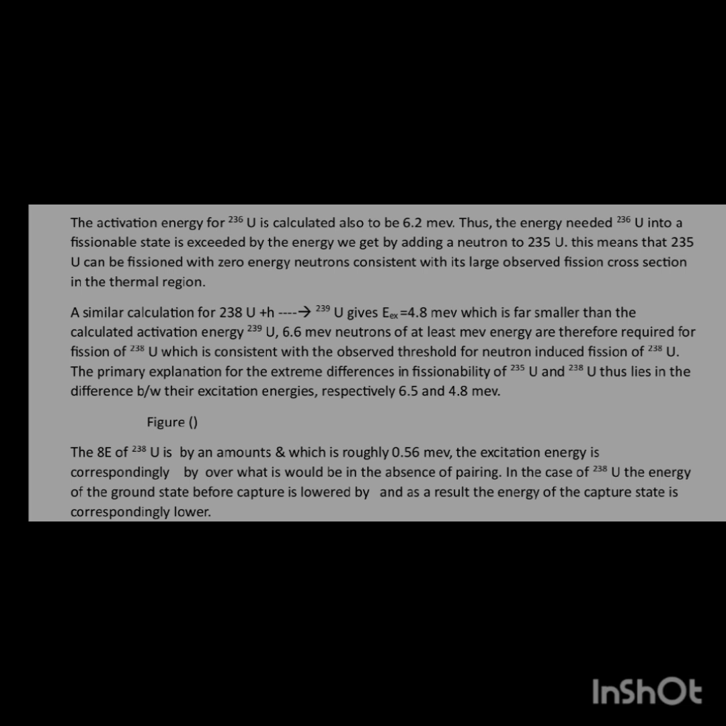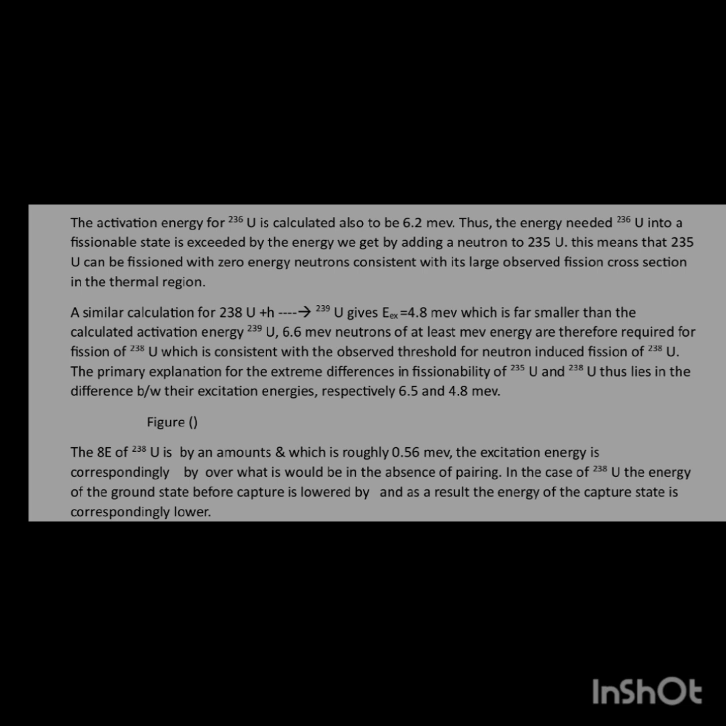The activation energy for uranium-236 is also calculated to be 6.2 MeV. Thus, the energy needed to excite uranium-236 into a fissionable state is exceeded by the energy gained by adding a neutron to uranium-235. This means that uranium-235 can be fissioned with zero energy neutrons, consistent with its large observed fission cross-section in the thermal region.